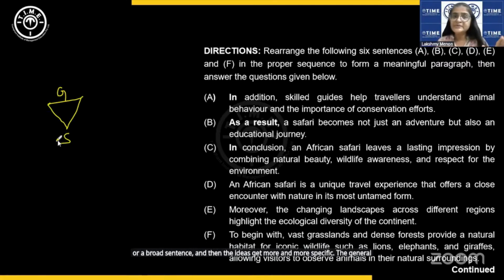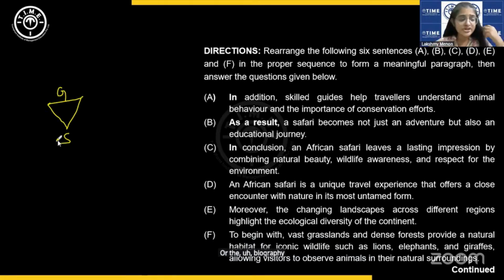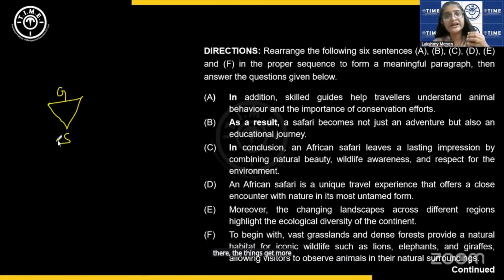The general sentence may be a topic sentence. Okay, it may be a definition of a concept. It may be a problem statement of a problem. It may be the introduction to the work of a person or the biography of a person, introduction to that personality, anything that is very general. From there, the things get more and more specific with data, details of processes, examples, etc. This is one common pattern. Okay, there is another